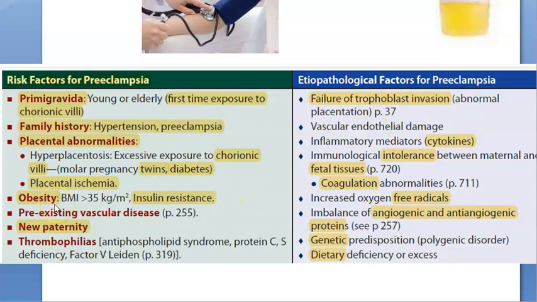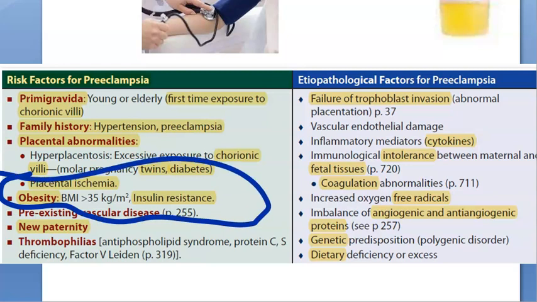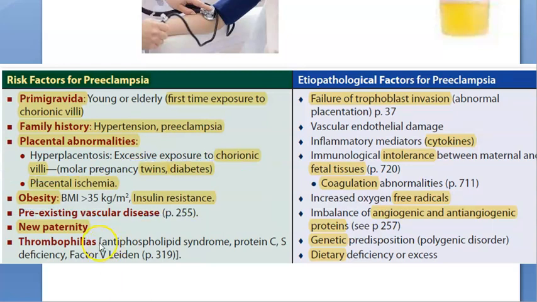Then obesity. So always blame the woman, right? They will not be happy if they don't blame the woman. Obesity will lead to insulin resistance. Then she has some pre-existing vascular disease. What are these vascular diseases? Let's look at them. She can have some coarctation of aorta. She can have some connective tissue disorder like lupus erythematosus, right?